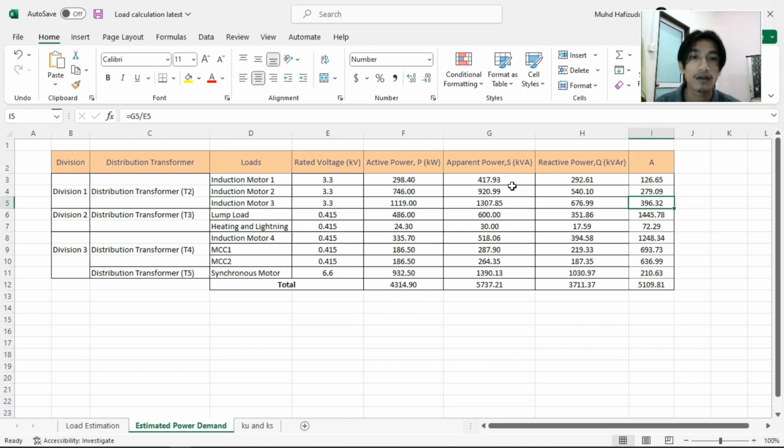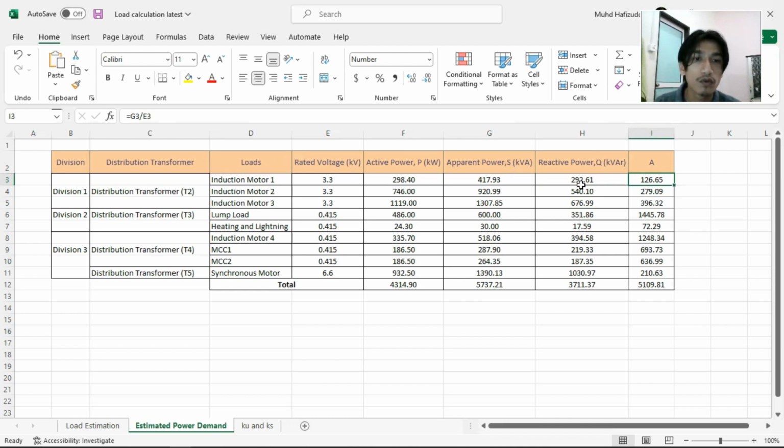To calculate the reactive power, we use this formula, which is the square root of S squared minus P squared. So we get the value for the reactive power. And to calculate A, we use the formula S divided by rated voltage.